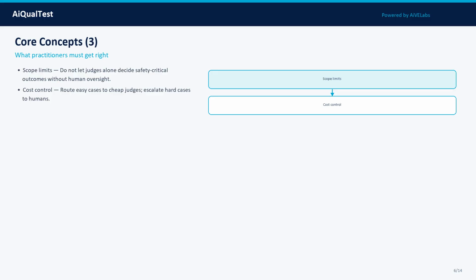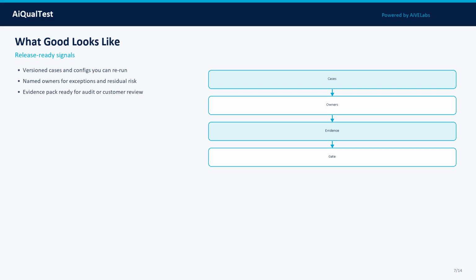Concept 5: Scope limits. Do not let judges alone decide safety-critical outcomes without human oversight. In practice, treat this as a measurable property, define what good looks like, attach evidence, and track it across model, prompt, data, and tooling changes.